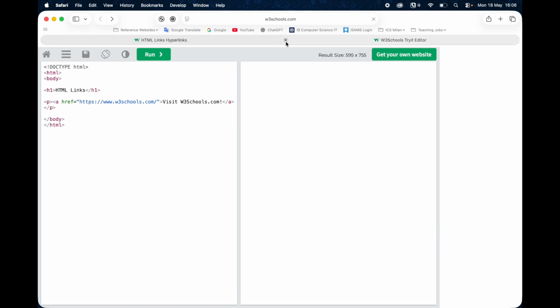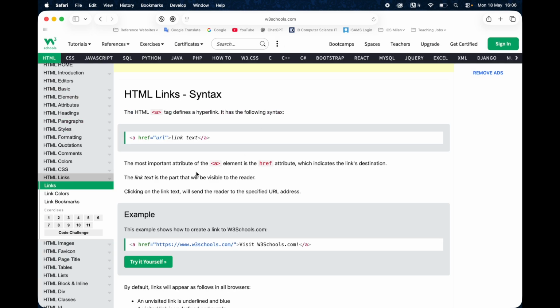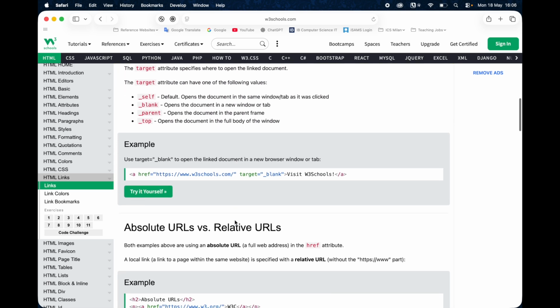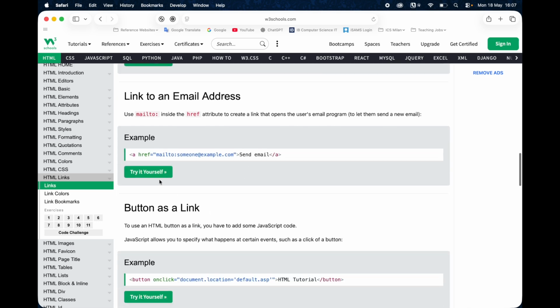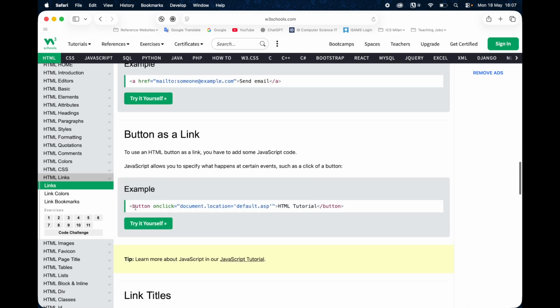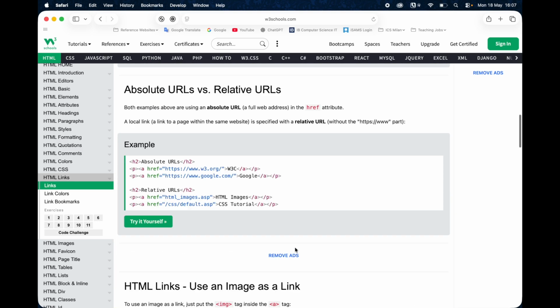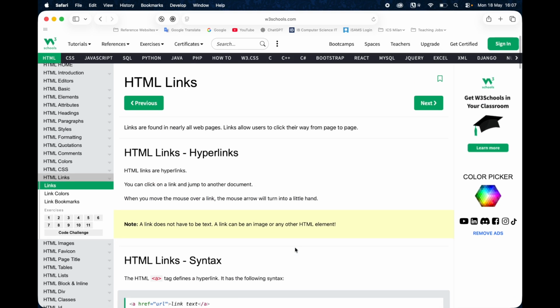And you go through and you do the research yourself, and you'll come to learn that instead of putting an A in there, you could put button and put the word button in here if you work down through these different tutorials, right? And do the try yourself and do the different things. Here it is down here. Button, on click, change to somewhere else. Hey, HTML document, there's the button. So this web page, W3 Schools, will teach you how to do those things.